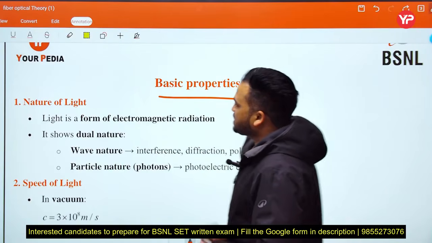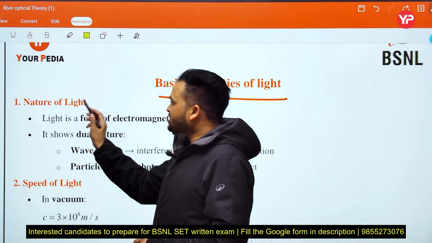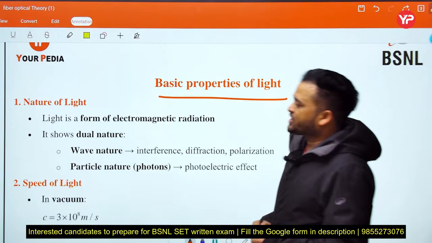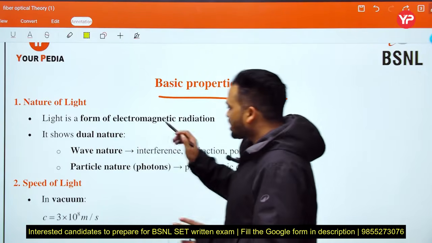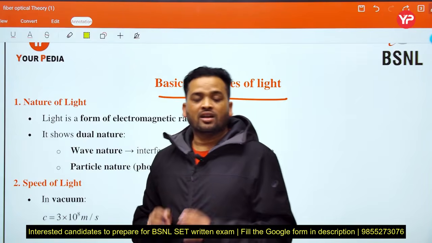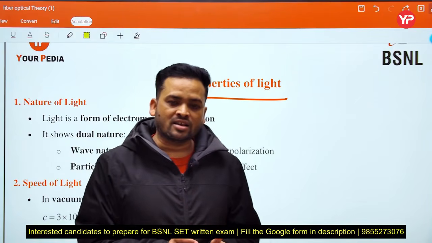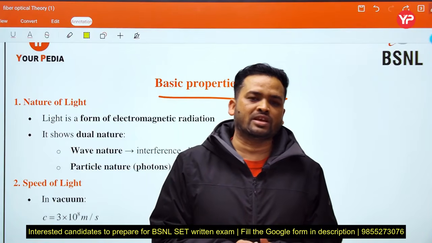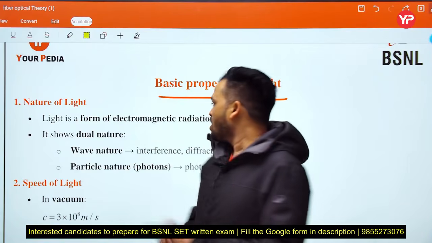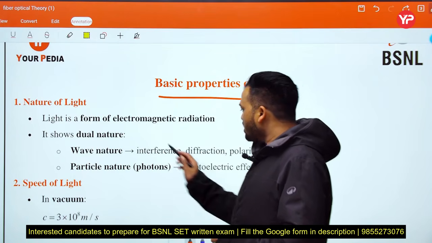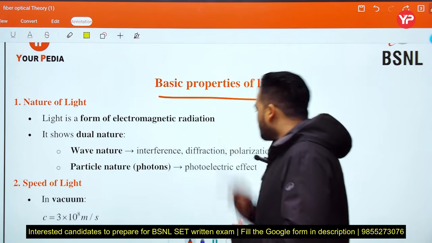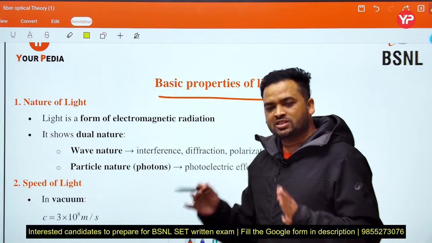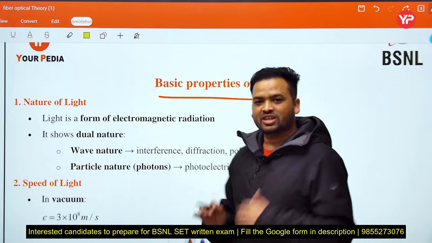Basic properties of light. See, point number 1, nature of light. Light is a form of electromagnetic radiation and it shows dual nature. Dual nature means light behaves as a particle and as a wave also. This tendency of particle or wave is said to be dual nature. What is the example of wave nature? Interference, diffraction and polarization. In our further videos we discuss all these terms in a short way.